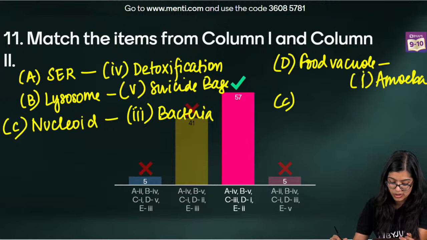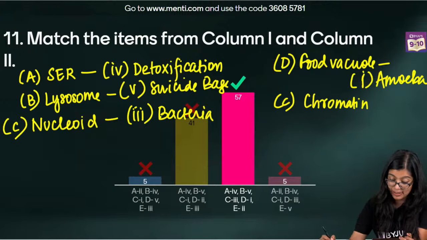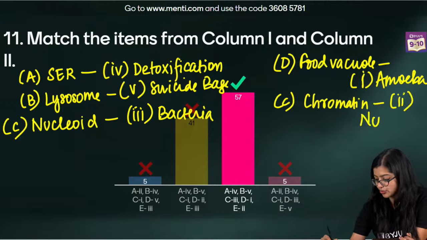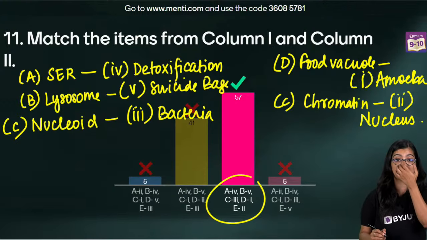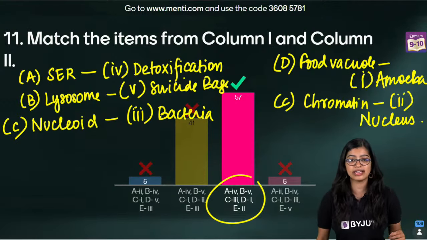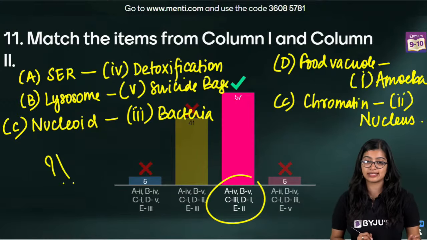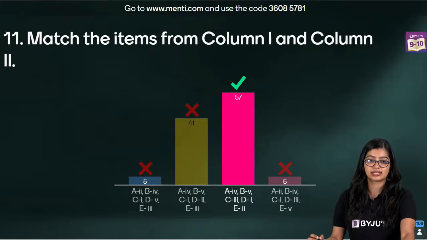And of course, last what we have is chromatin material and nucleolus. And we know that this is something that we find in the nucleus of the cell, which is why this right here is the correct answer. So, SER is smooth endoplasmic reticulum. So, are we now all clear with this? Are we clear? Ma'am, iske baad mein ek error. Oh, okay. No problem. It happens.